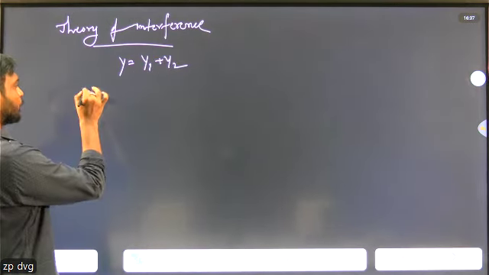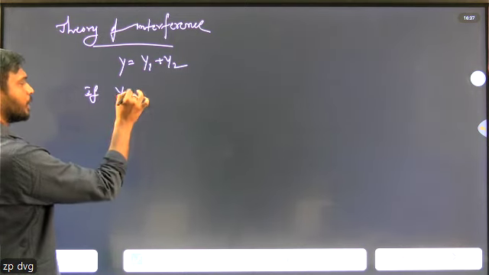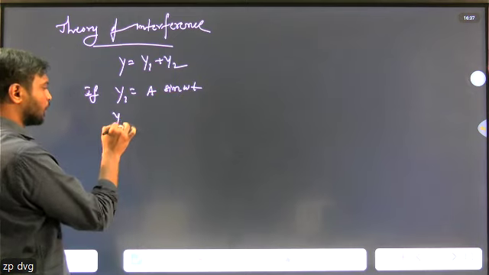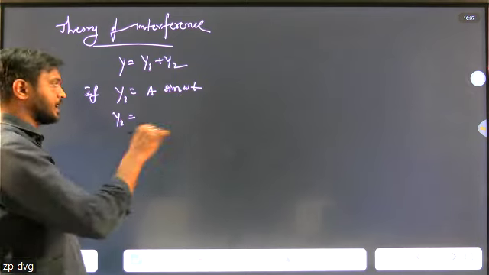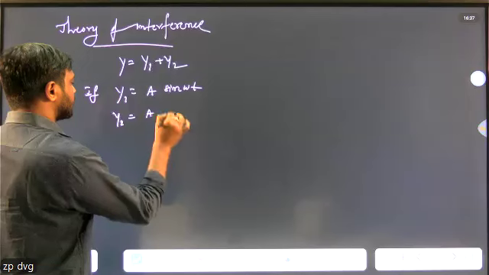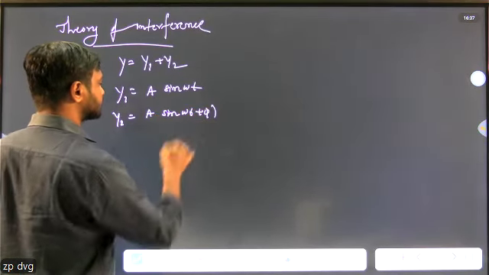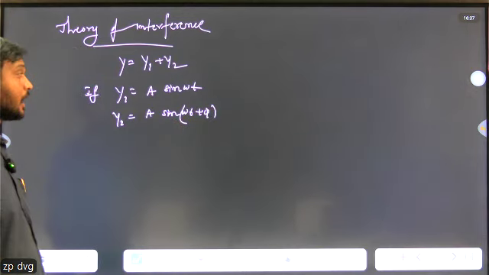So if y1 equals a sin omega t and y2, the displacement equation for the second, equals a sin of omega t plus phi, of the same amplitude.